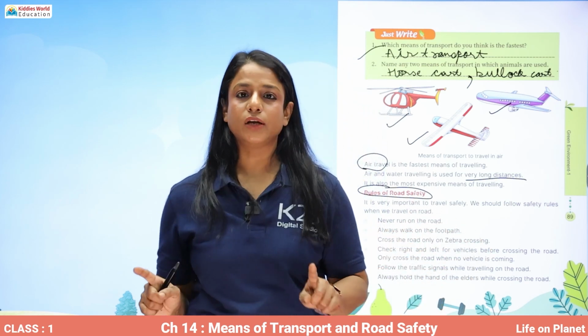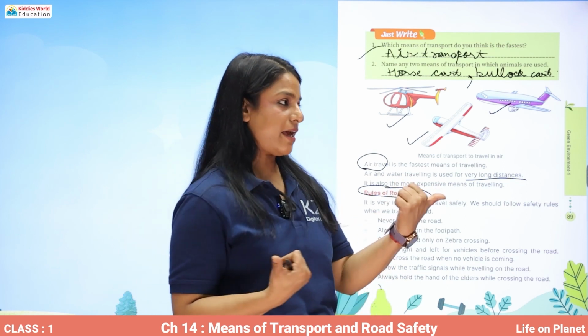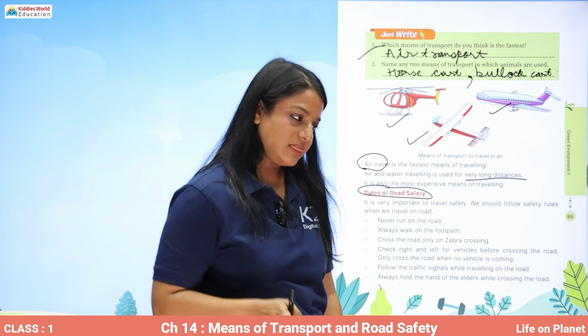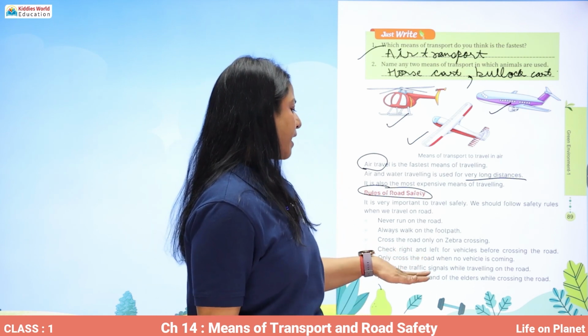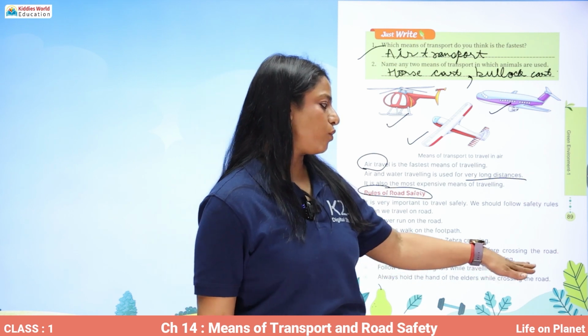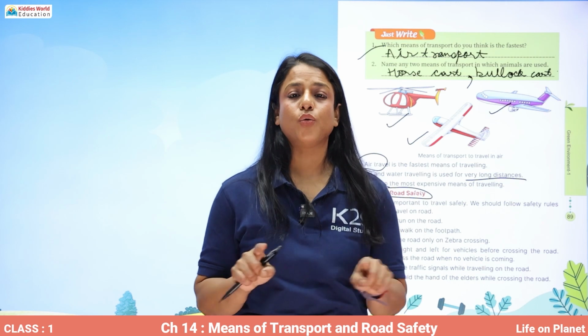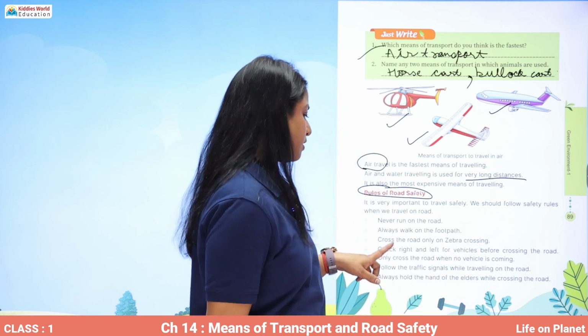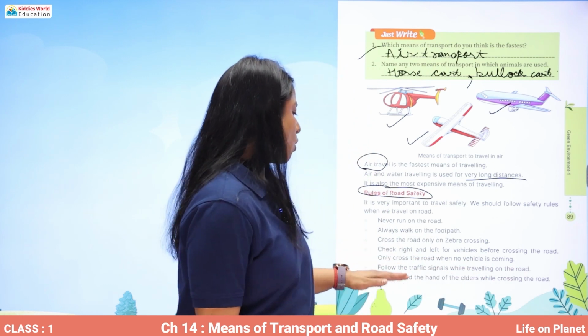Cross the road only on zebra crossing. Check right, left, and then again right, and then cross the road. So check right, left for vehicles before crossing the road, and only cross the road when no vehicle is coming. Follow the traffic signals while traveling on a road. Always hold the hand of elders while crossing the road.